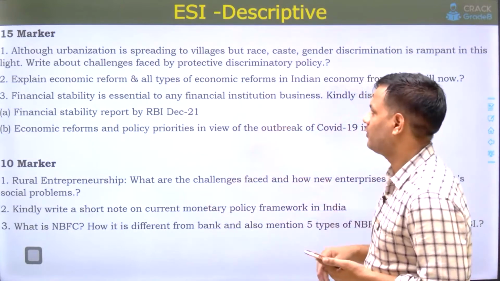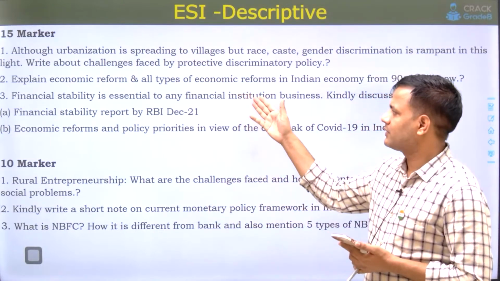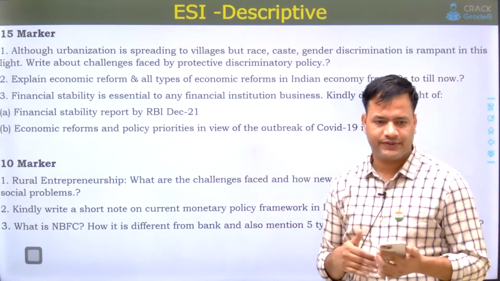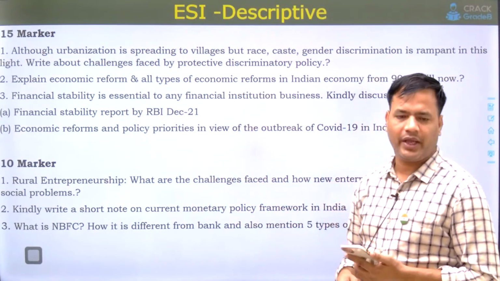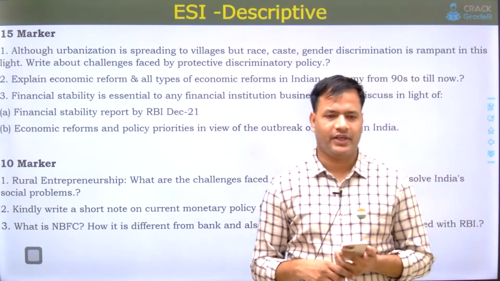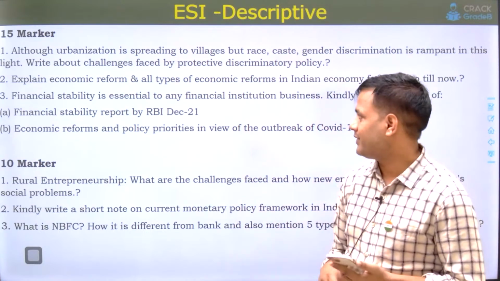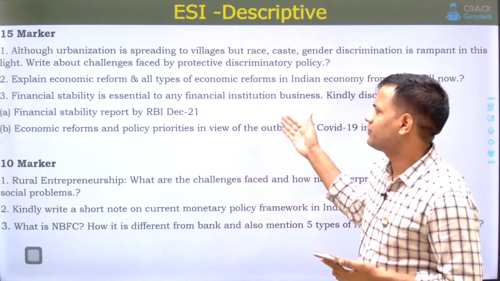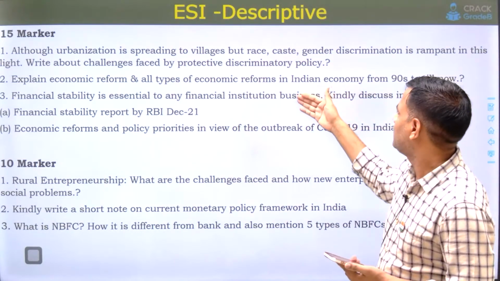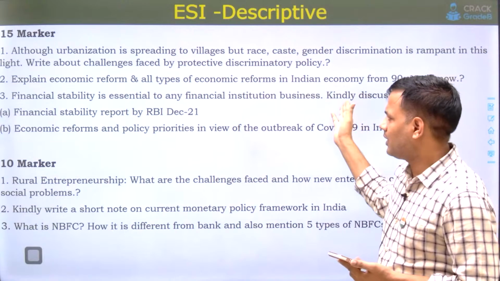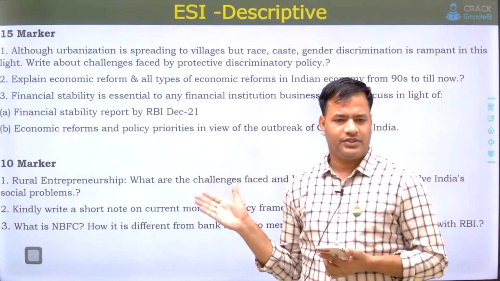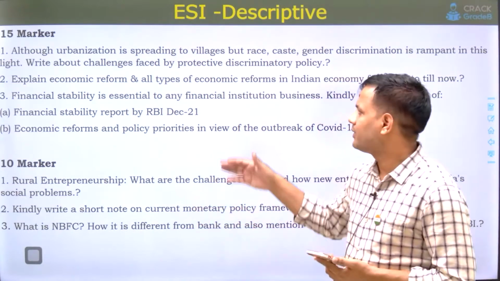And these were the descriptive questions asked for 15 markers and 10 markers. The PDF of all these questions which we have discussed today and all these descriptive questions we will share in our Telegram channel within 1-2 days. Questions were not much difficult, like economic reforms after 90, and you can easily answer this question because there are different schemes and initiatives the government has taken till date.